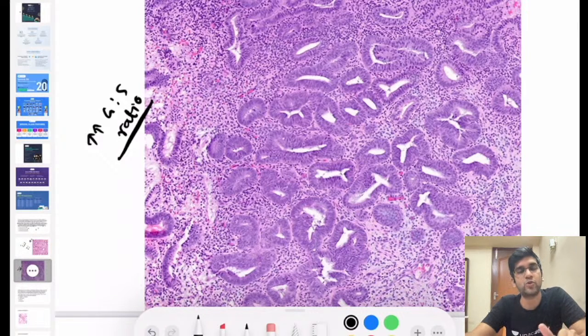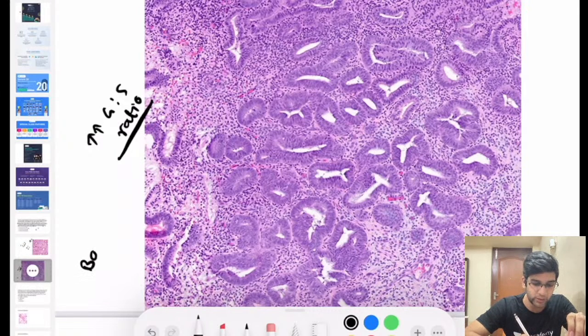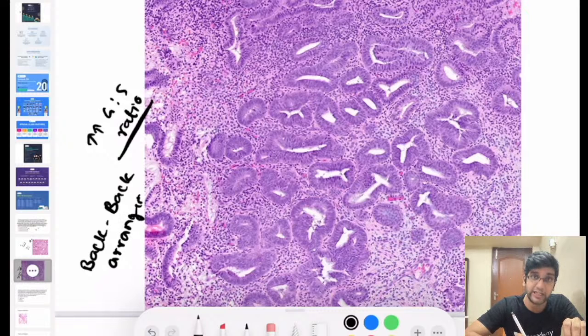If it is an adenocarcinoma, what is the classical finding in microscopy? There'll be back-to-back arranged glands. That's very, very important. Whenever any question says back-to-back arranged glands, the possibility of an endometrial adenocarcinoma is definitely more compared to a hyperplasia.